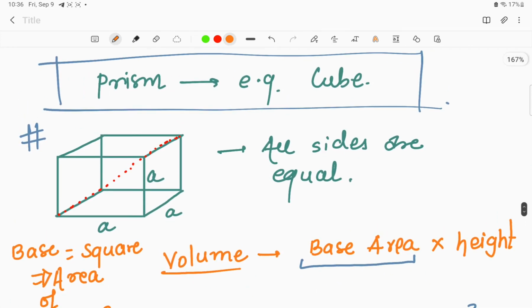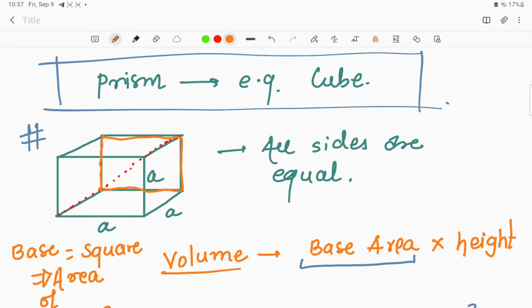Now let us move to the examples of the prism. The very first example that we have to deal with in detail is the cube. Cube is an example of a prism. Look at the structure of the cube. What we find here is there is one base, and this base is continuing till upwards. It is maintaining the structure till upward, so it's called a prism.